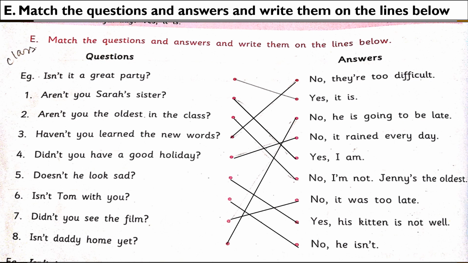Answer, no, he isn't. The seventh question, didn't you see the film? Answer, no, it was too late. The eighth question, isn't Daddy home yet? Answer, no, he is going to be late.